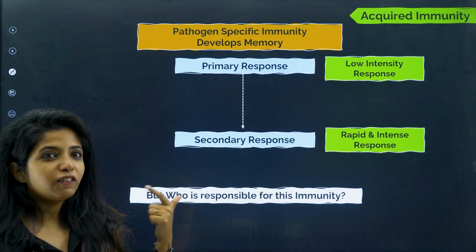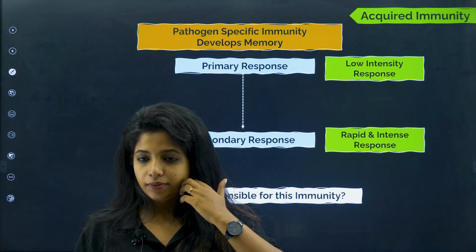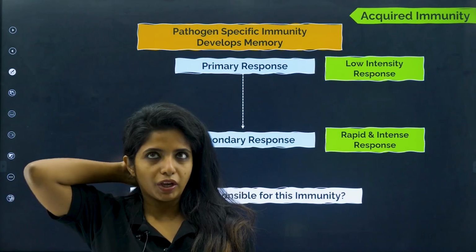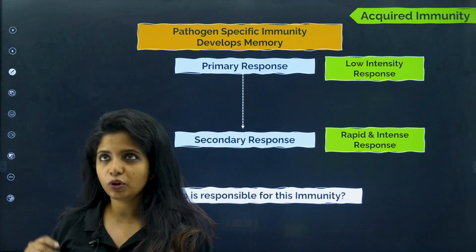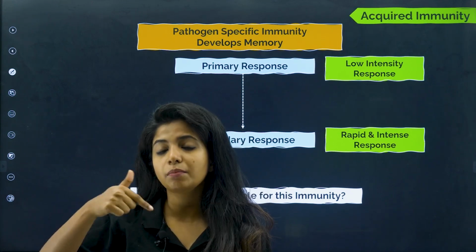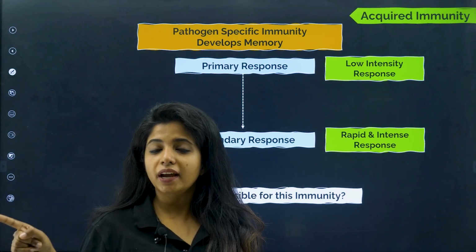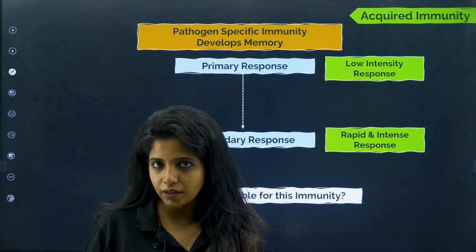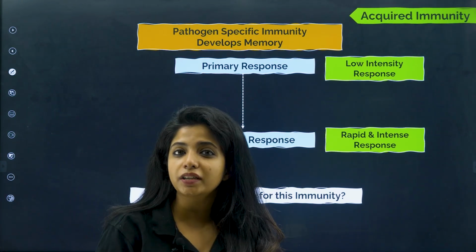And also one more thing, it develops memory. Just forget everything. I'll tell once more. Listen to me very carefully. Once a disease comes in my body, once a pathogen comes in my body, it will be causing a ruckus inside my body. The second time this same antigen tries to come inside my body, I will say, hey, I remember you. This is how I tackled you previously. I could not be very efficient the previous time, but this time I'm very sure what to do about it. So this is what memory is. Our body will remember what kind of antigen has come before.